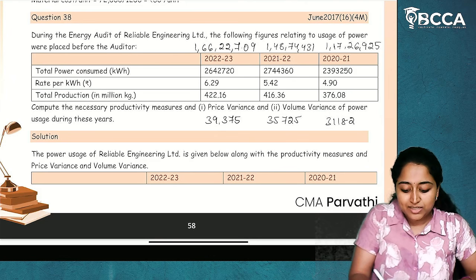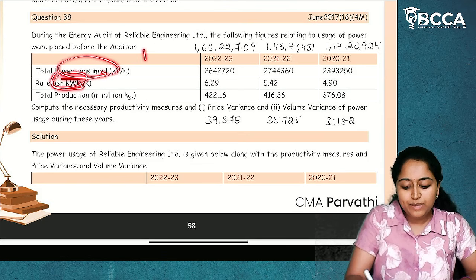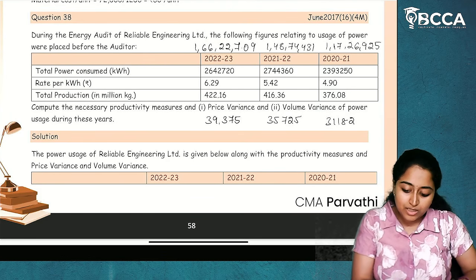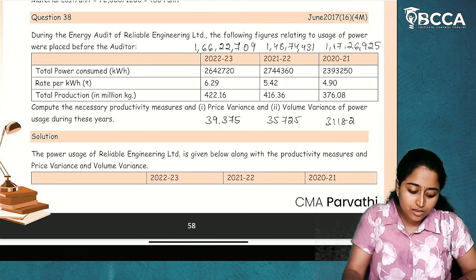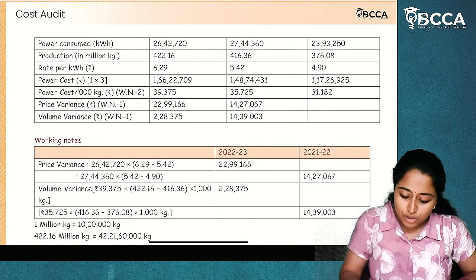Yes or no? This is the power consumed units. This is rate per kWh. So, I will be able to determine the total power cost with the given question. 2642720 into 6.29. So, this will be my total power cost.